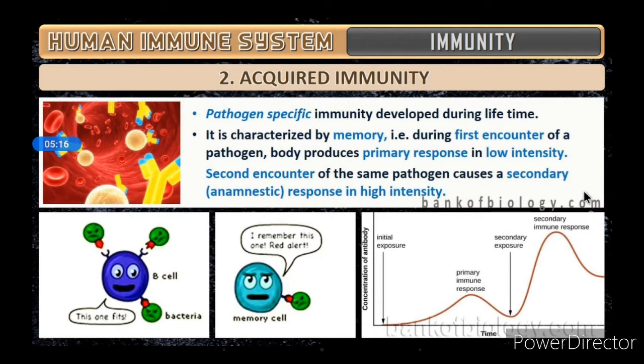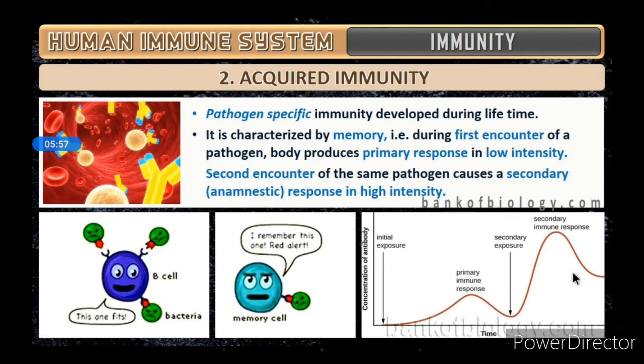Then comes acquired immunity. So what is acquired immunity? It is acquired through the lifetime, a pathogen specific immunity developed during lifetime. Innate was by birth itself, here it is developed during the lifetime. Here also there can be different types, which we will be discussing. It is characterized by memory: during the first encounter of a pathogen, the body produces a primary response in low intensity. A second encounter of the same pathogen causes a secondary response in high intensity.